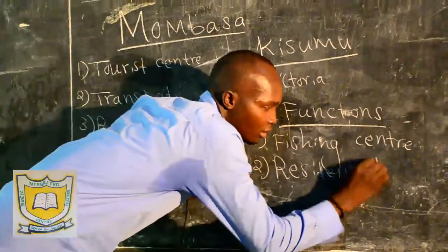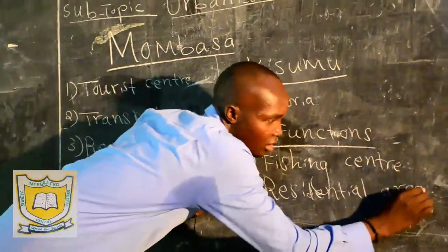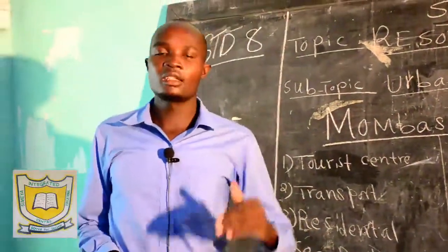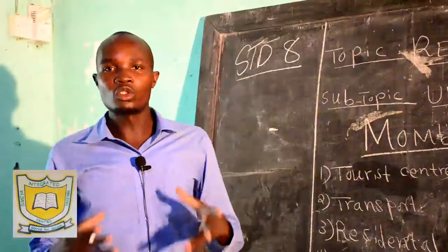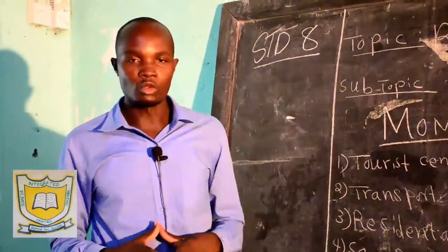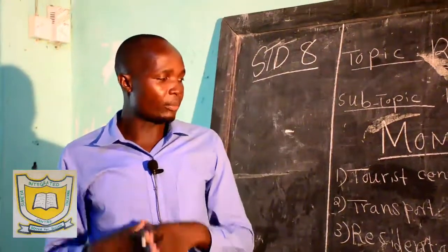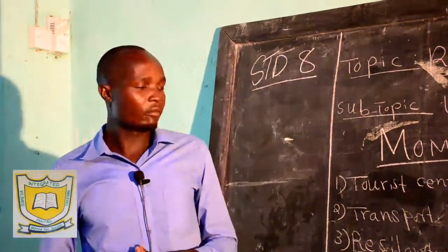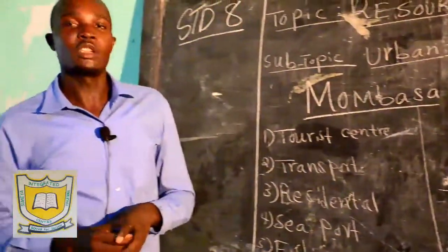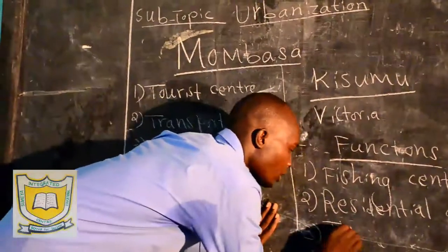So we have said that residential area means where people are living. So when you go to Kisumu, you'll find very many ethnic groups living in Kisumu. So a residential center is a place where people live. Then another one, number three, Kisumu is a tourist center.